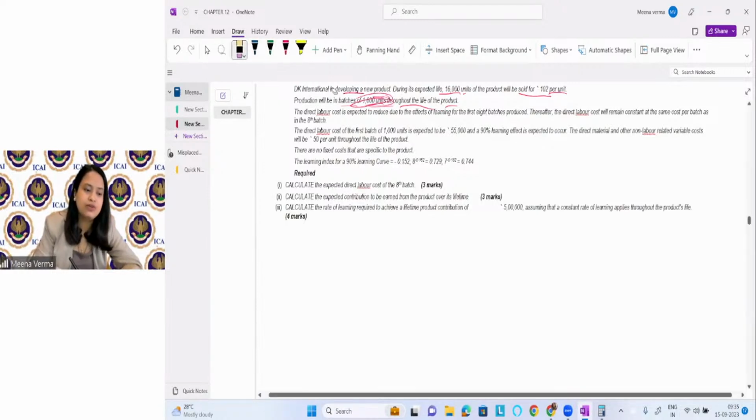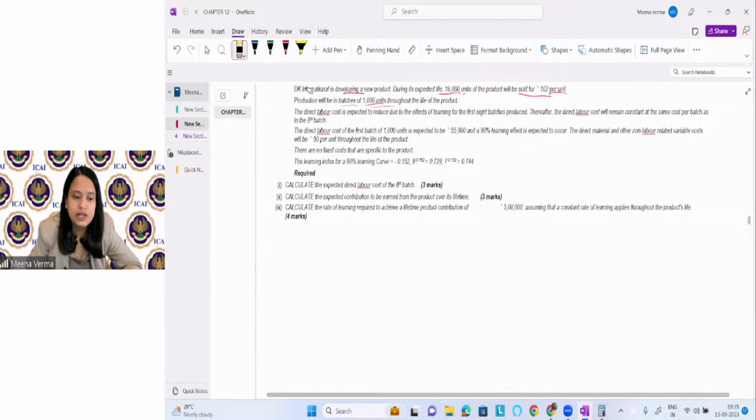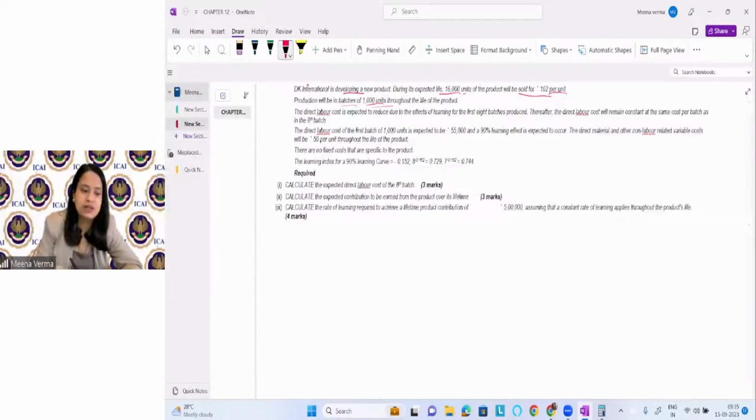Then what is happening here? The direct labor cost is expected to reduce due to the effect of the learning curve for the first 8 batches produced. Oh, it is mentioned that the labor cost will reduce. Why? Because they are applying the learning curve. Because of the learning curve, the labor will slowly learn, become efficient, produce more in less time, and the cost will be lower. If the labor is efficient, the wastage will reduce. If the wastage reduces, you will save the cost, and the cost will be less.